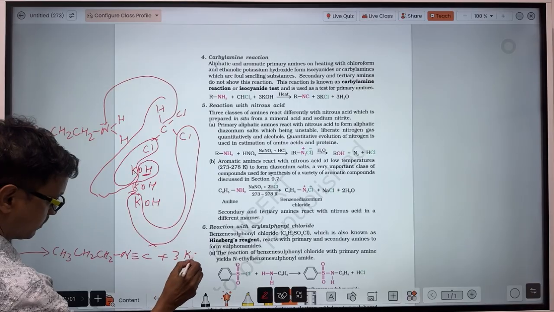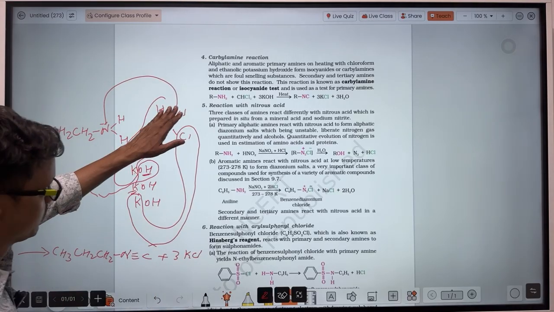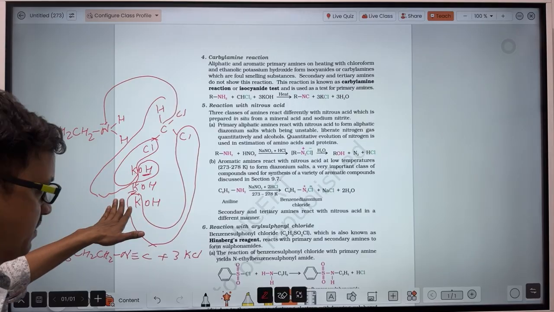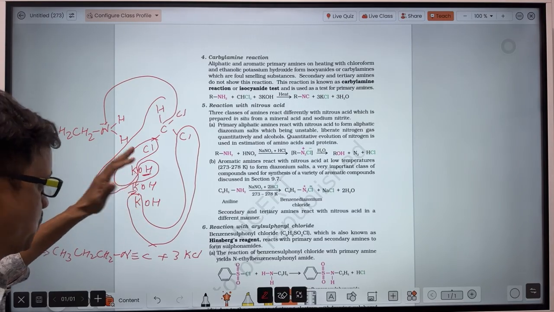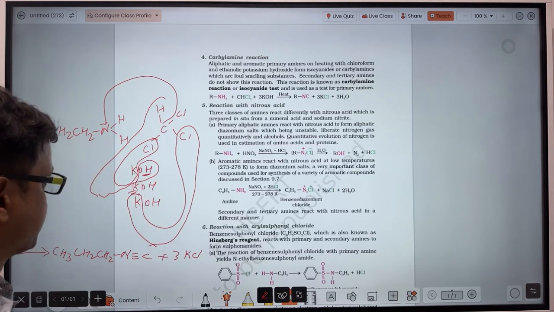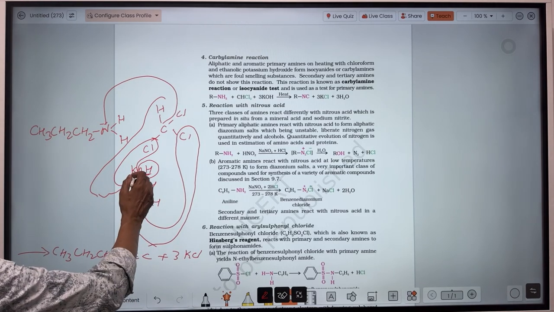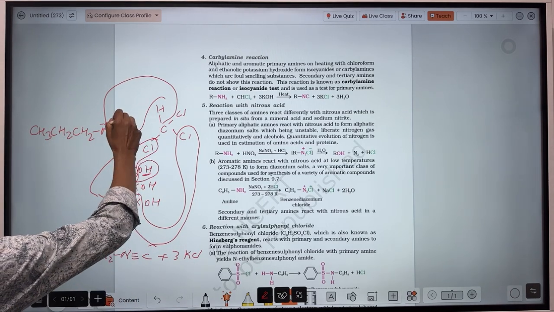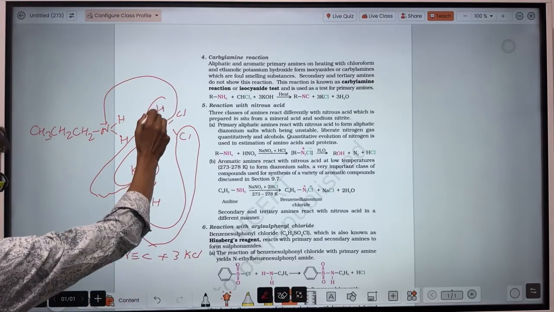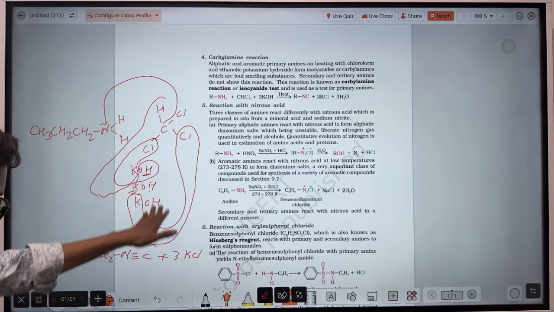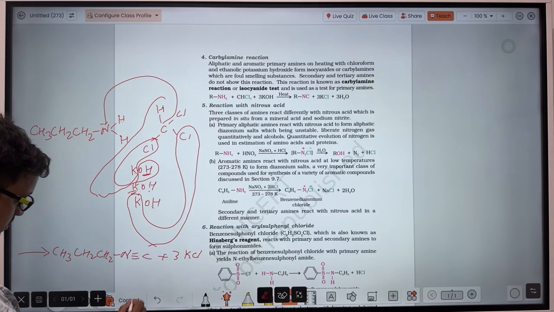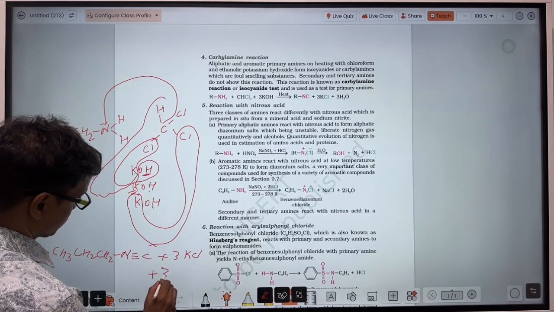So 3 moles of KCl form. All the 3 chlorines of the chloroform will combine with the 3 potassiums of 3 different KOH molecules. So there will be formation of 3 moles of KCl, and the hydrogen left here, this hydrogen combined to this OH, this hydrogen combined to this OH, and this hydrogen combined to this OH. So 3 moles of H2O will form, and this carbon will get bound to this nitrogen. So there will be 3 moles of H2.